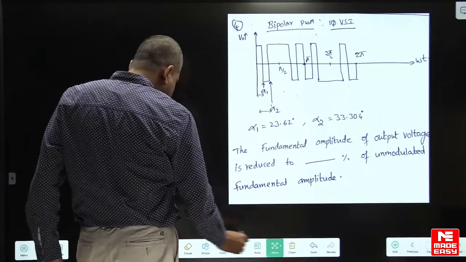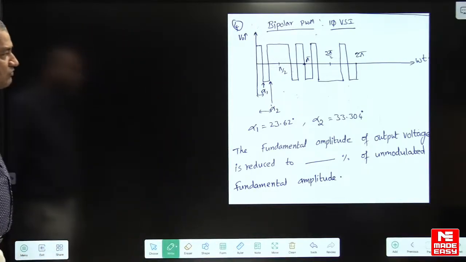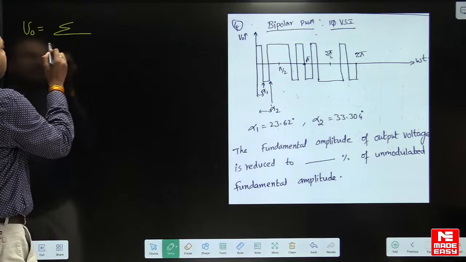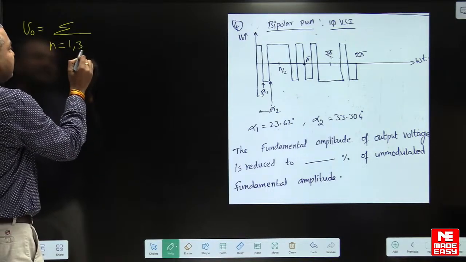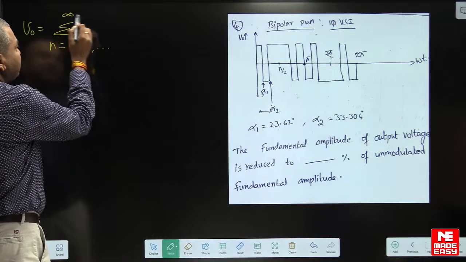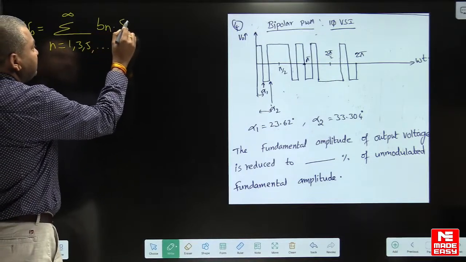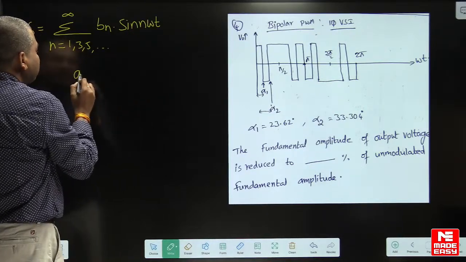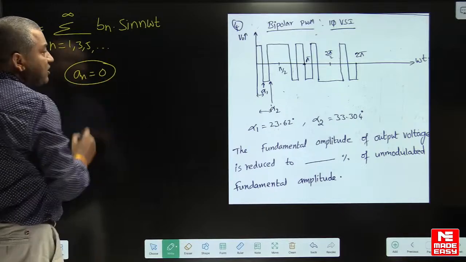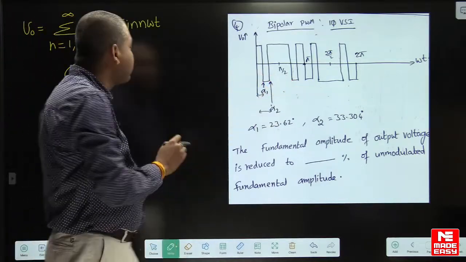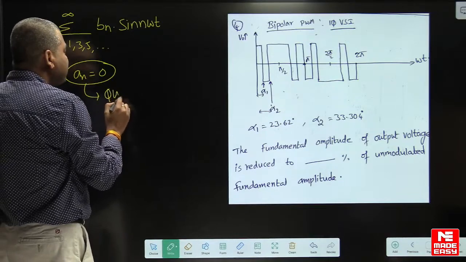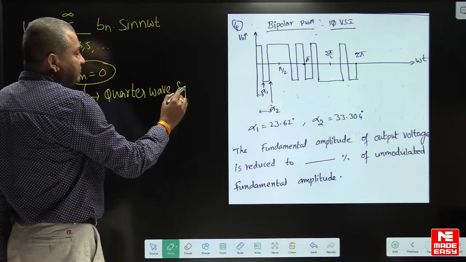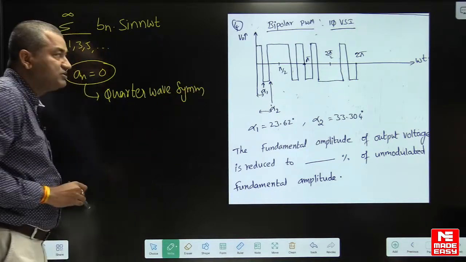My dear students, I have given the formula for Fourier series: summation of n is equal to 1, 3, 5 up to infinite Bn into sine of n omega t. Here An is equal to 0 because the signal satisfies quarter wave symmetry.